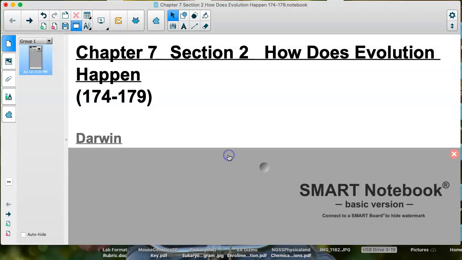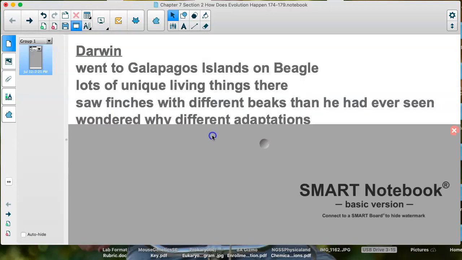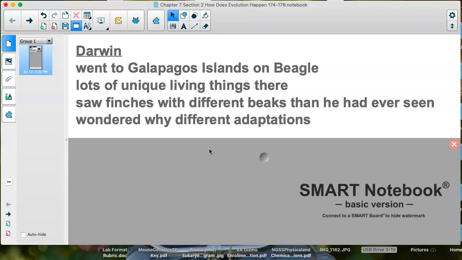So we have to talk about Charles Darwin anytime we talk about evolution. He was a naturalist. He loved being in nature and he studied things. So what he did was he went to the Galapagos Islands on the SS Beagle, which was a ship. And normally this wouldn't seem drastic in our day and age where we travel all the time and we go places. But even to this day, the Galapagos Islands are really known for their very unique species of different animals and things like that. So for that time, it was especially interesting. There were lots of unique things living there.